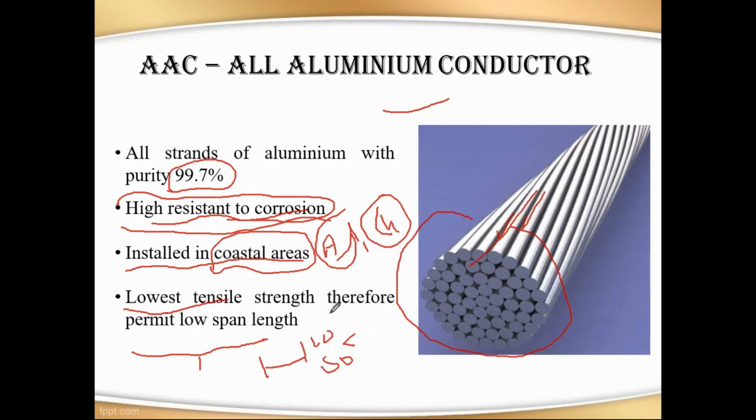Also, when storms and wind blow on this conductor, there is a chance it will break down because of low tensile strength. So this is about the all aluminum conductor, and this is the drawback of this conductor. If you want to overcome this drawback, we have to use additional reinforcement for this conductor by using steel or alloy.